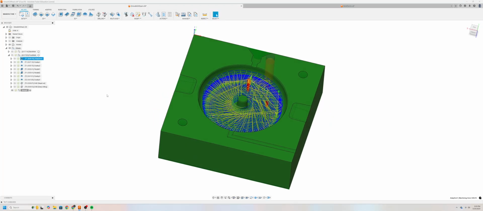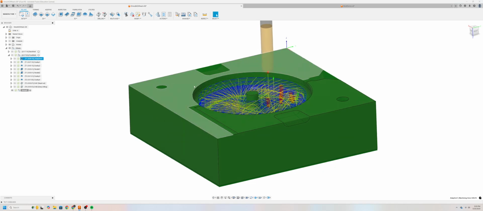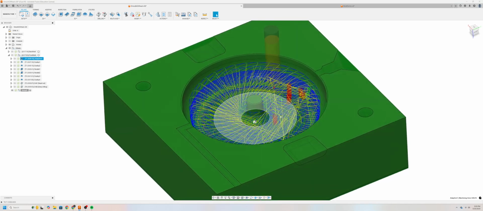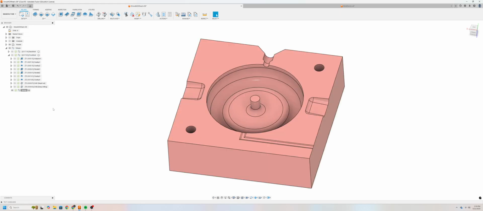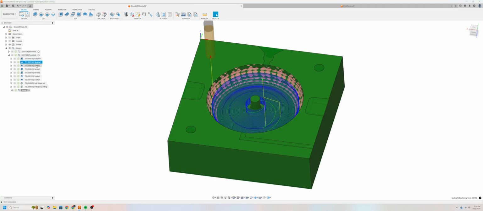Now, as a quick reference, this is how our setup will look at the very end of our CAM process, and I'll go over these individually in detail. Let's go through all of our operations one by one. So we've already made our setup, but we're not going to make a new tree of operations. What I'll do is go over every one of these operations that I already have.